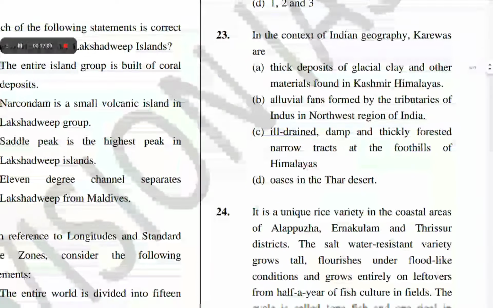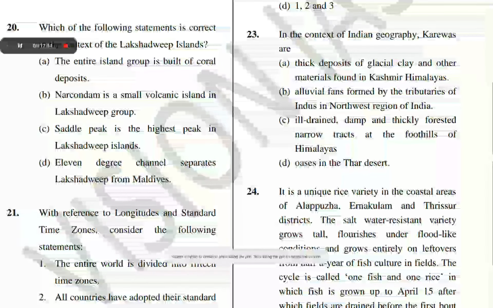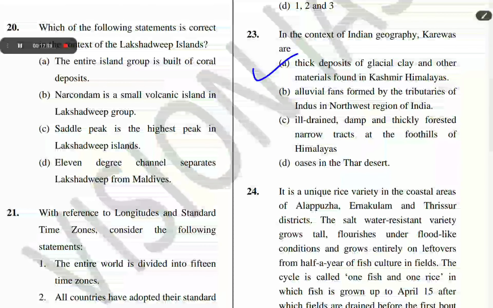The next question is question number 23. In the context of Indian geography, Karewas are. The correct answer of question number 23 is A. Thick deposits of glacial clay and other material found in the Kashmir Himalayas.